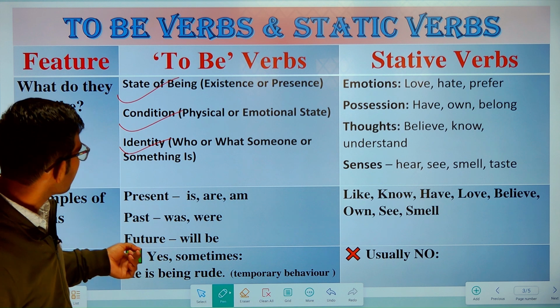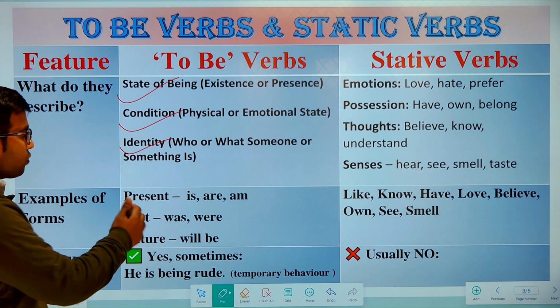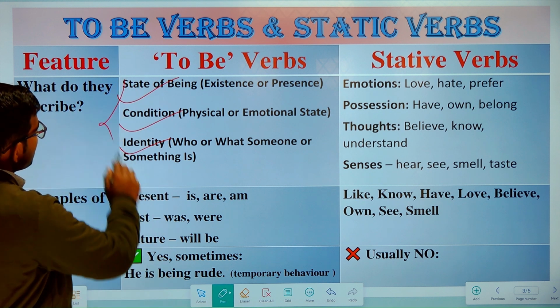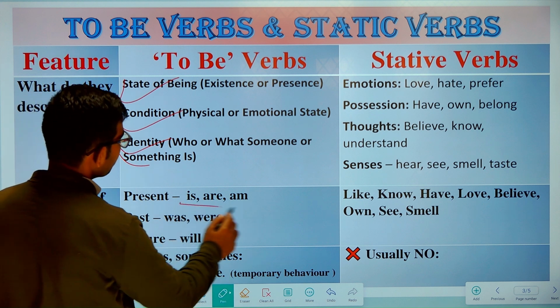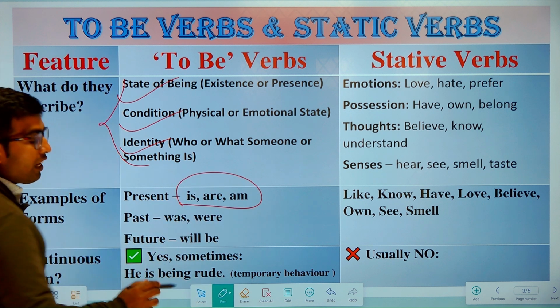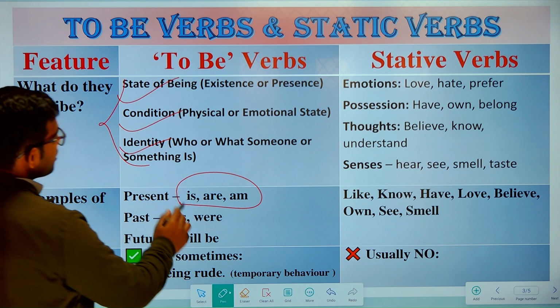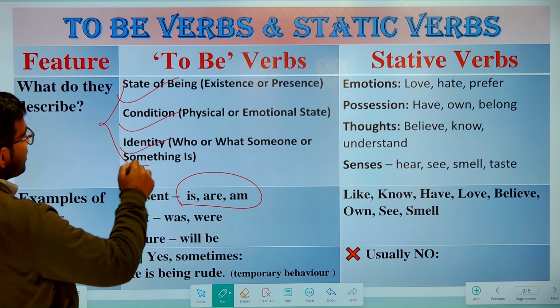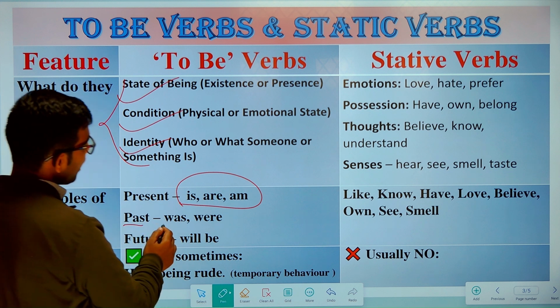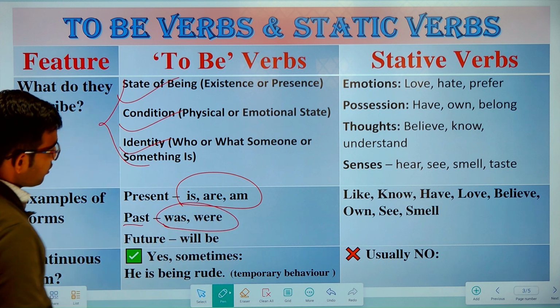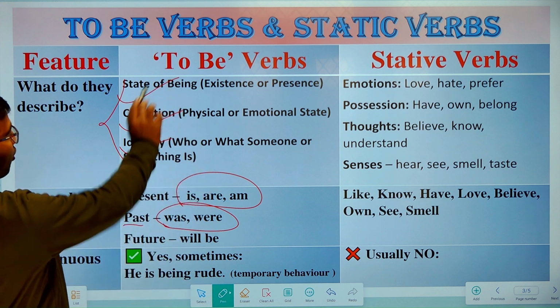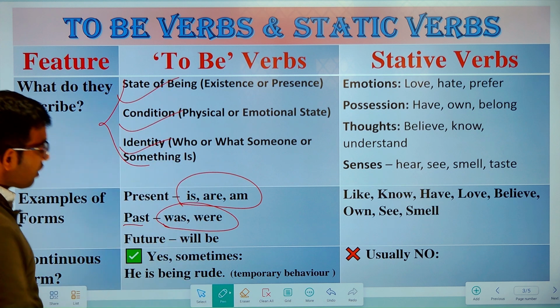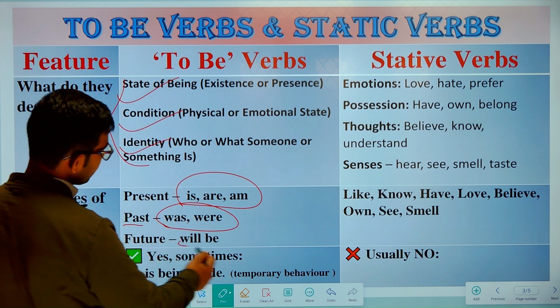Now let's look at the forms of to be verbs. To say all these things in the present, we are going to use present to be verbs. So what are the present to be verbs? They are is, are, and am. And to say all these things in the past, we are going to use past to be verbs. They are was and were. And to say all these things in the future, we are going to use the future to be verb, that is will be.